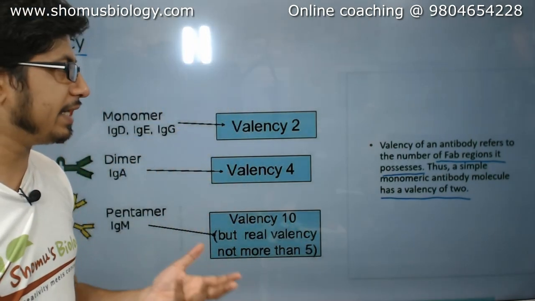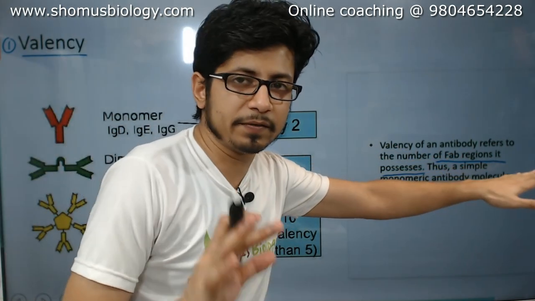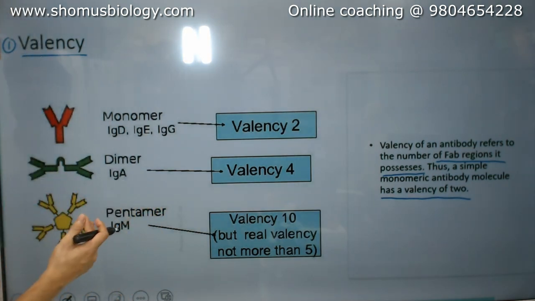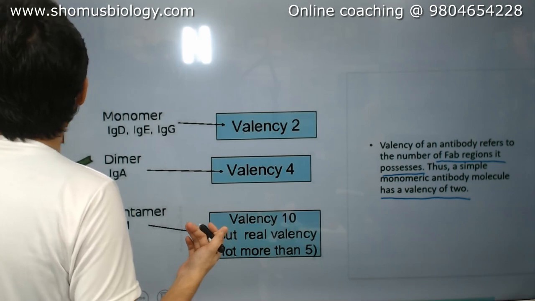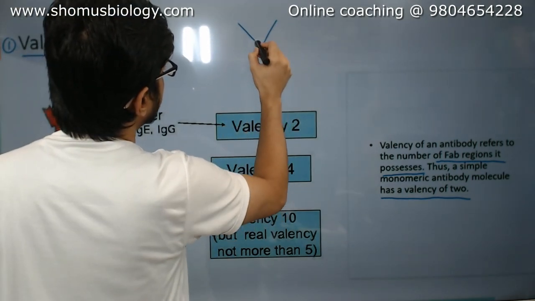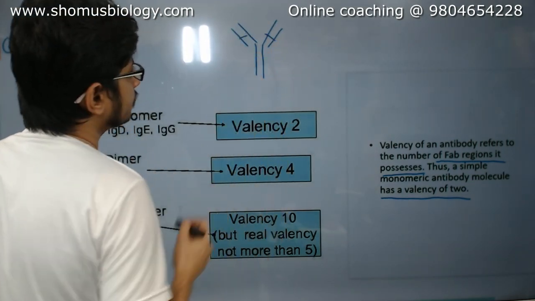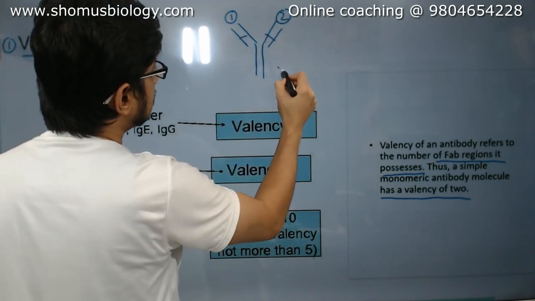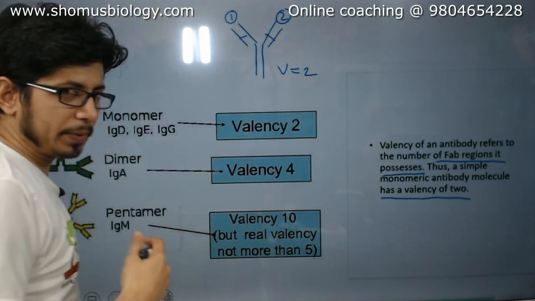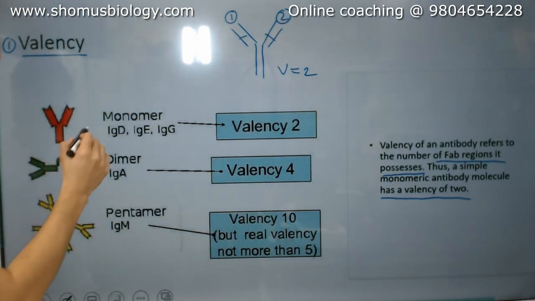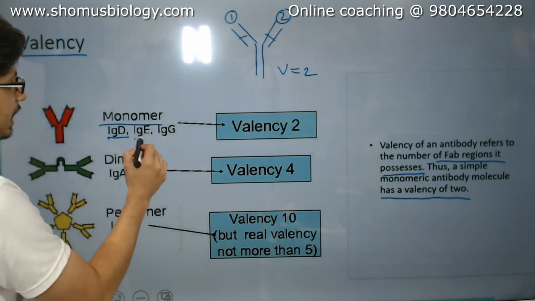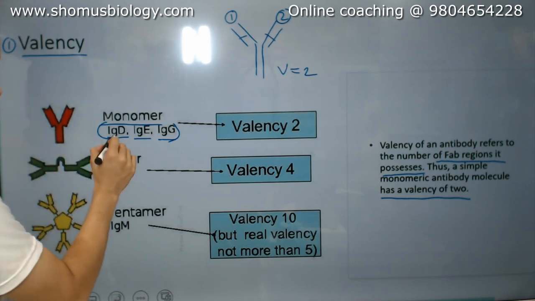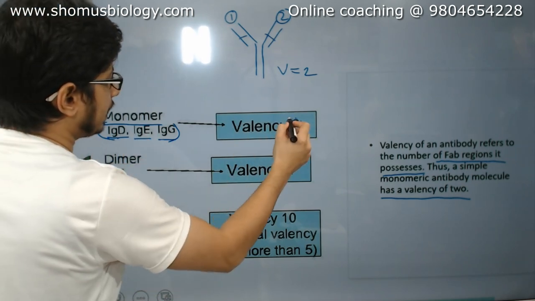So basically, valency refers to the number of Fab regions an antibody possesses. In very simple terms, this is what we talk about: two regions, this is region 1, region 2. So what is the valency? Usually it's 2 for basic antibodies. IgD, IgE, and IgG generally present as monomers, so all these antibodies have a valency of 2.